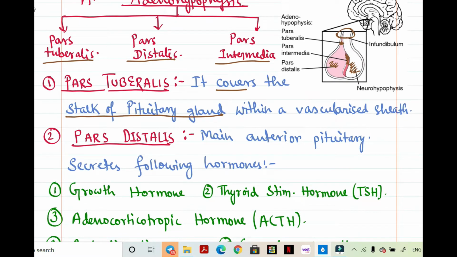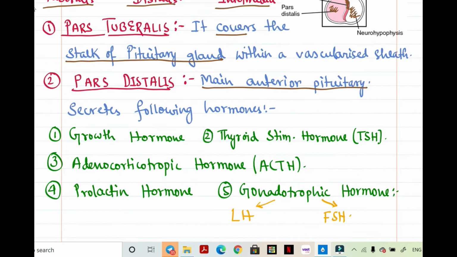Pars distalis. Now this is the main anterior pituitary part. In adenohypophysis, the major constituent is pars distalis. So accurately we can say that pars distalis is the anterior pituitary, but in a loose sense we can say that adenohypophysis is the anterior pituitary.